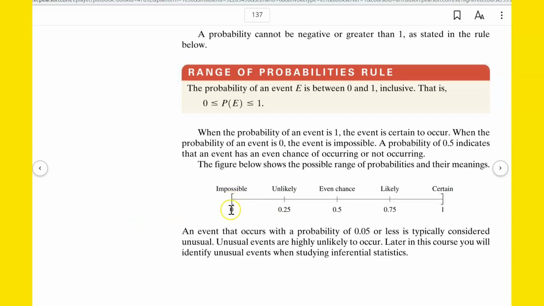So 0 being impossible, 1 being certain. Right there in the middle means it's an even chance. Could go one way or the other with an even chance. If you're less than 0.5, it's unlikely. If you're more than 0.5, it's likely. Okay. An event that occurs with a probability of 0.05 or less is typically considered unusual. Unusual events are highly unlikely to occur. Later in this course, you will identify unusual events when studying inferential statistics.